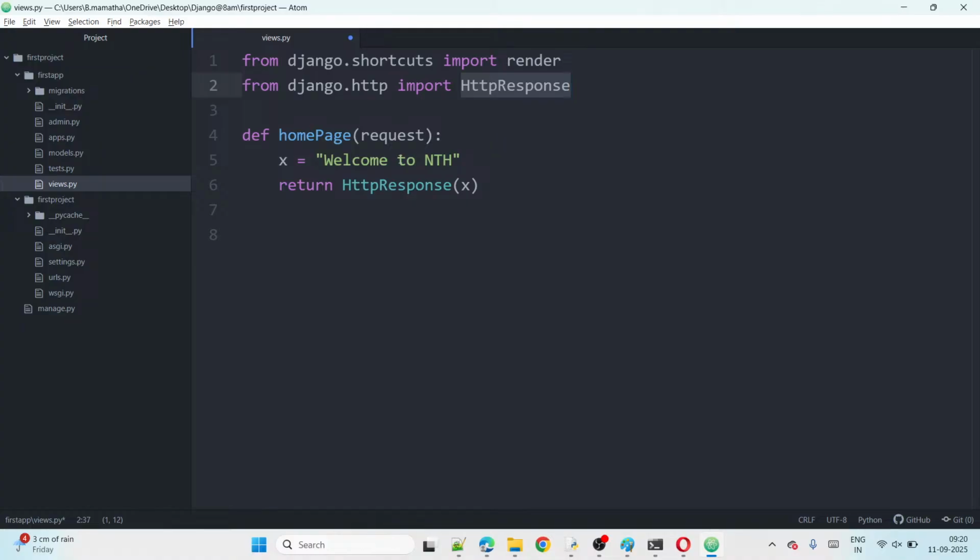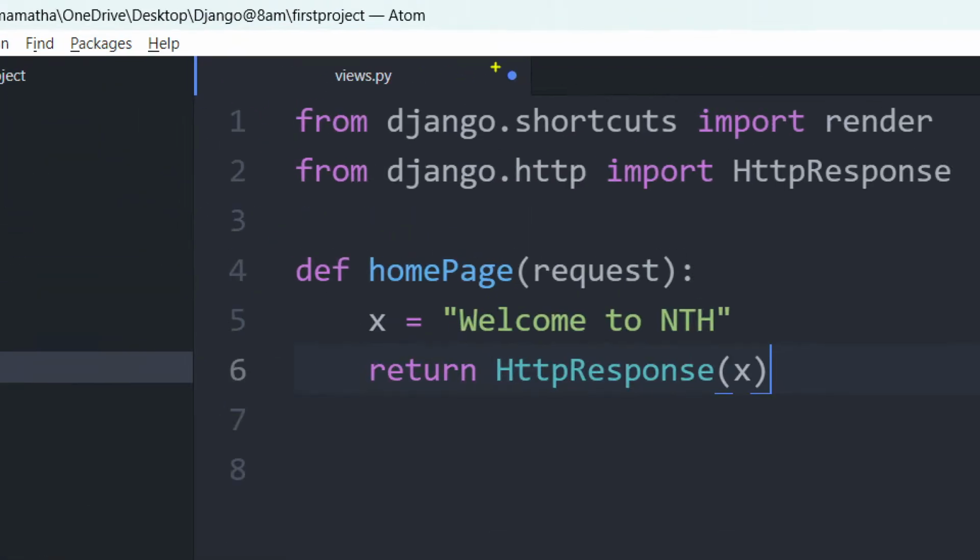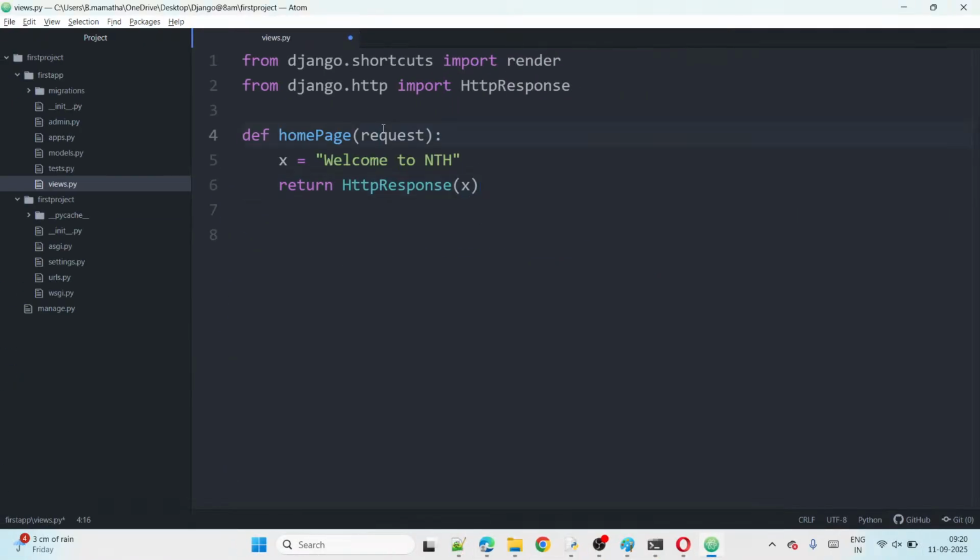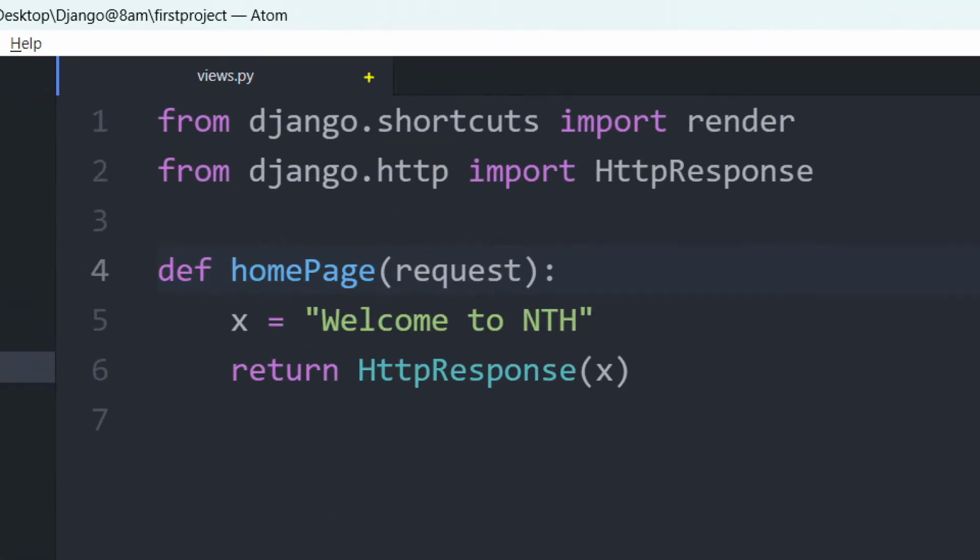If you don't import, it will throw an error. Then you can see a blue dot here. That means the file is not saved. Simply click Control S. After every modification in the file, click Control S, then it will save.